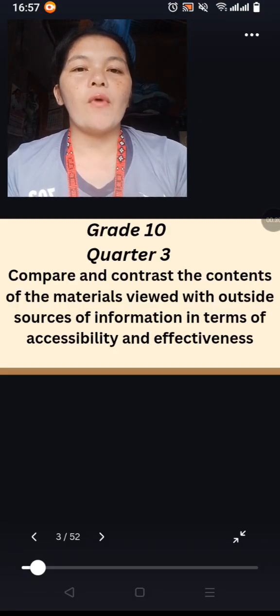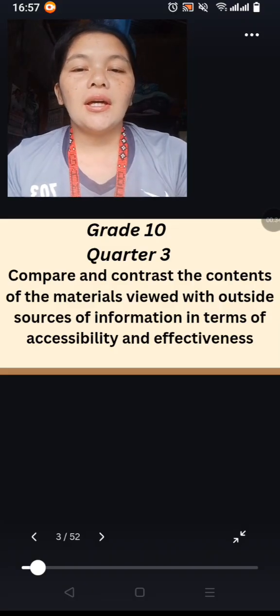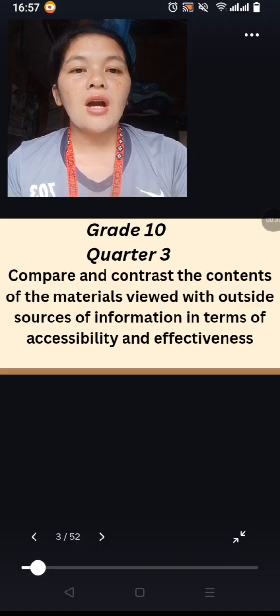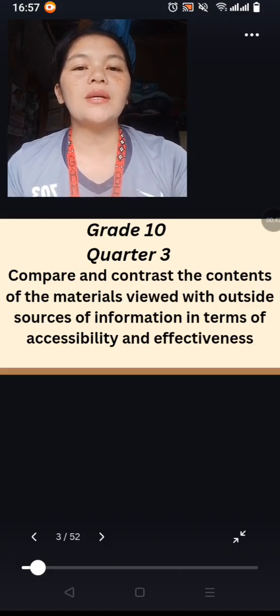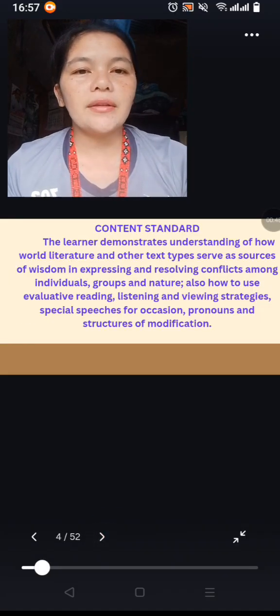Our topic for today in grade 10, quarter 3 is compare and contrast the contents of the materials viewed with outside sources of information in terms of accessibility and effectiveness. And this is the content standard.